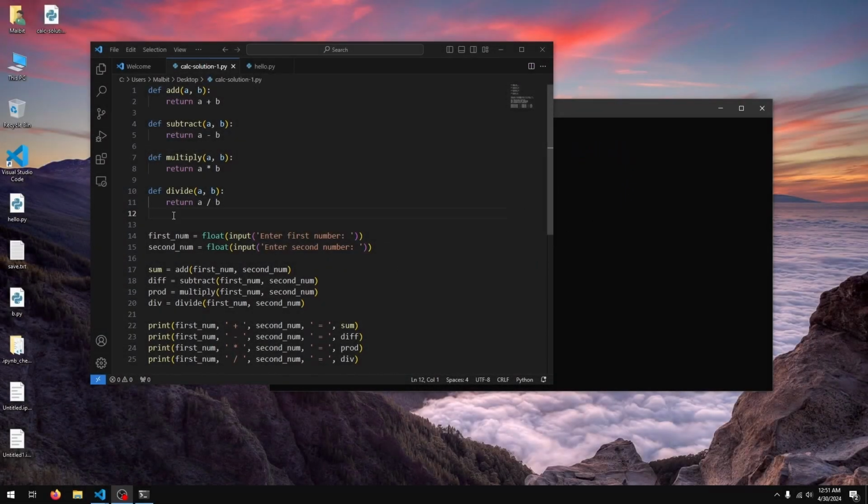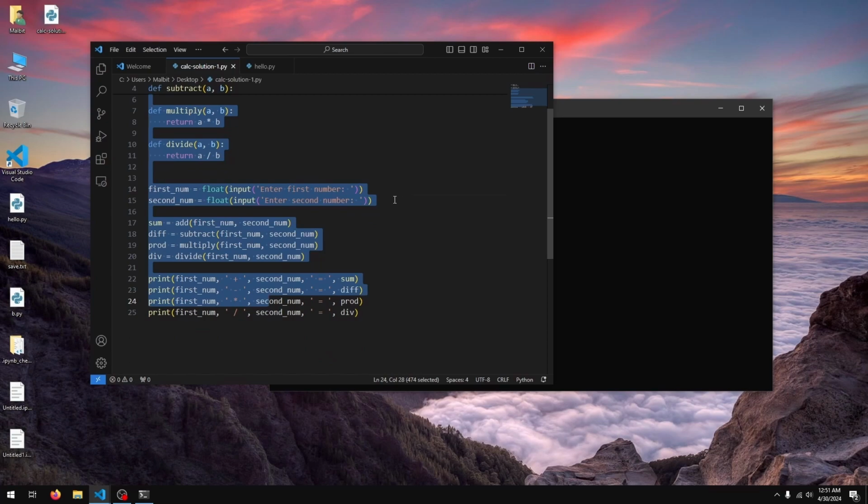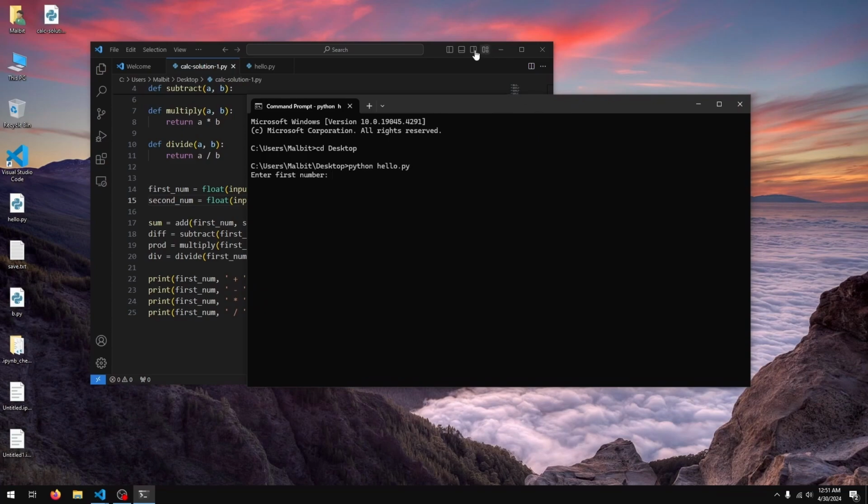The third challenge was to modify our program to accommodate an operator. So let's just see a sample of what that looks like. Our program asks us for a number, so I'll just say 5, another number 3, and then we get a prompt for an operator, and you see I have a few samples here. So we'll just say plus, and the program shows us 5 plus 3 is 8. If I run the code again, enter first number, enter second number, let's say multiply, and we get 4 times 6 equals 24. Let's see how this is done.